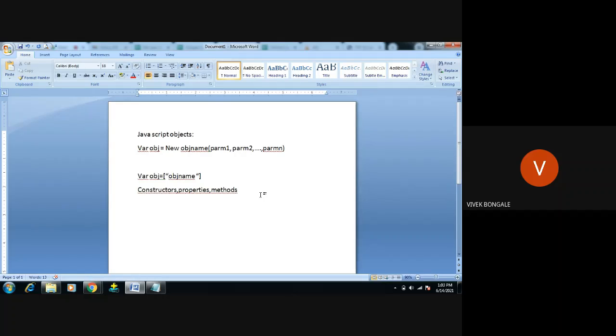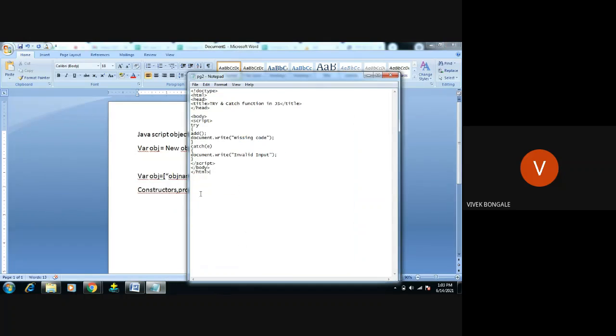While the function is being created, we can use this type of pattern in order to create constructors and objects. So I will change this part. I don't need this try and catch function. We're going to see the constructor program, how to create an object in JavaScript. So I will remove this part, and I will remove this one.